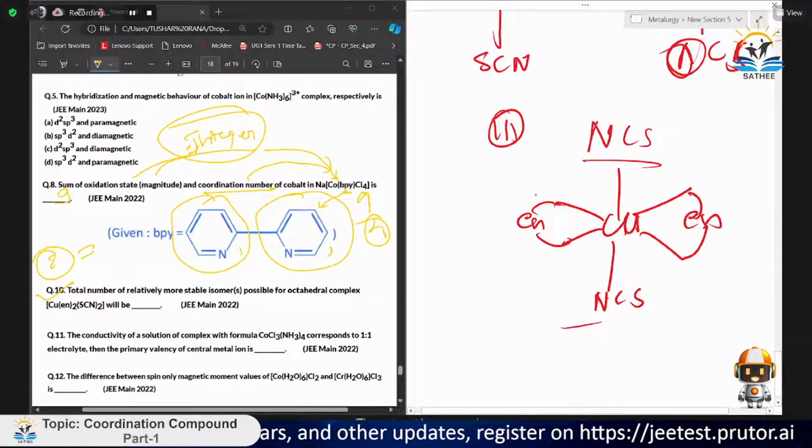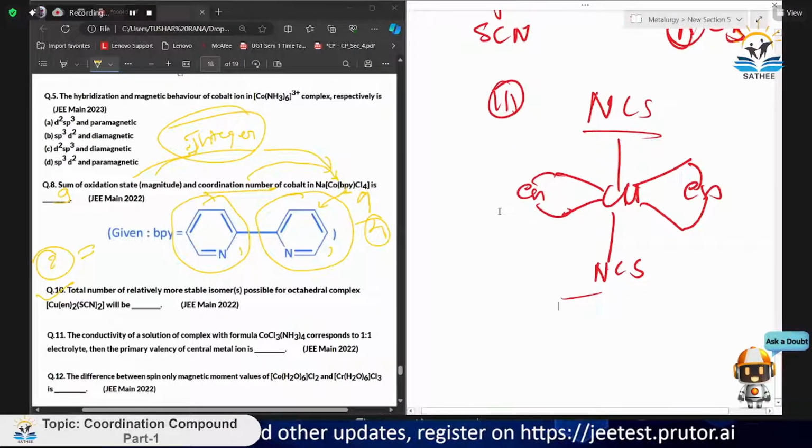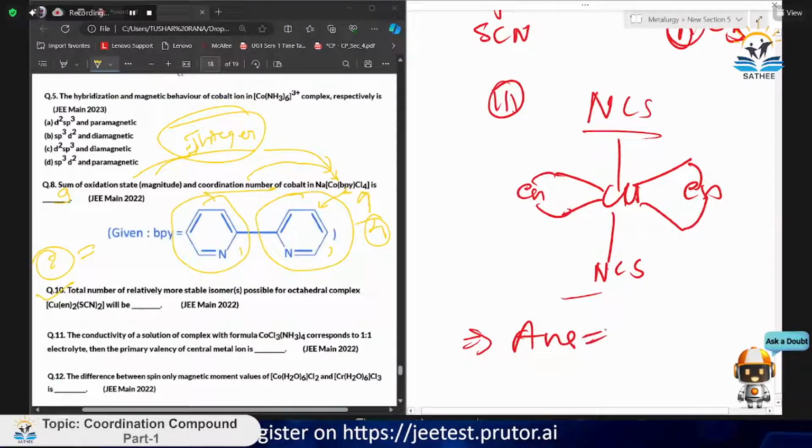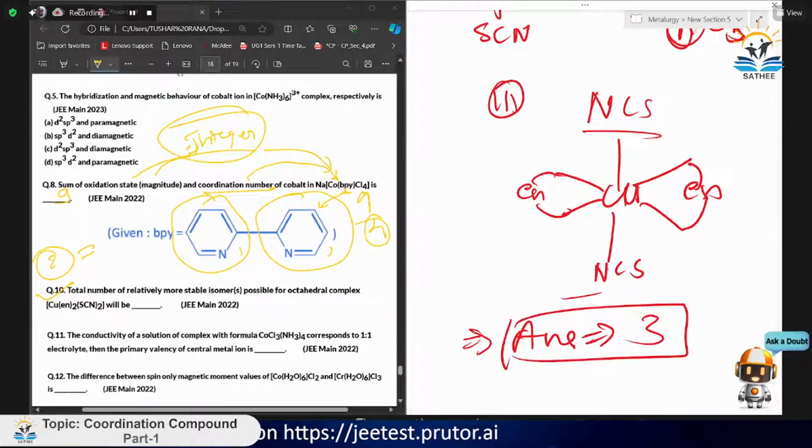So mostly 3 stable structures will be formed for this octahedral complex isomerism. So the answer equals 3. We write it here.